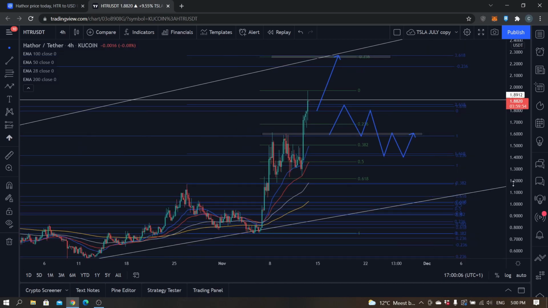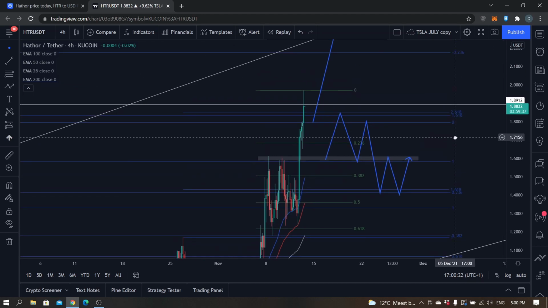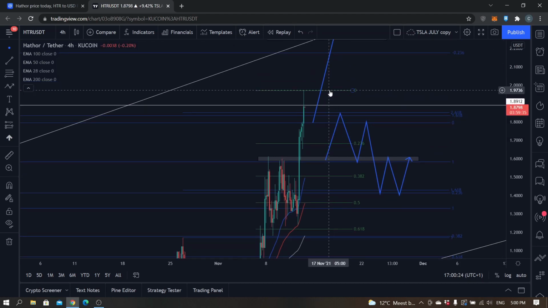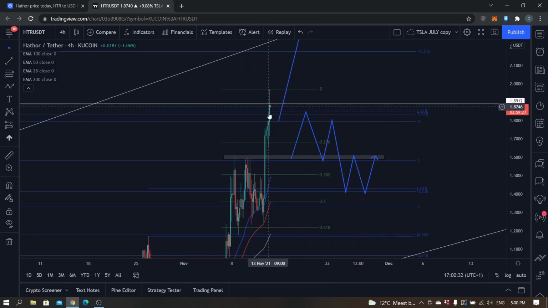In the next few minutes I'll do a quick price prediction and price analysis, I'm sorry, of Hathor against USDT on KuCoin. KuCoin is the biggest exchange listing HTR, which is the abbreviation. Price actually went above the all-time high here. The all-time high was, I believe, 1.89, at least on KuCoin. And now you can see that the candle actually closed below that all-time high.